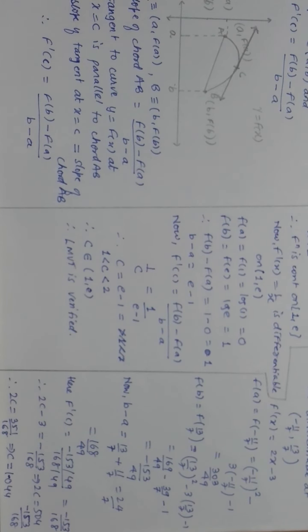because minus 11 by 7 is a negative value, and after 0 comes 13 by 7. So 13 by 7 is around, very near to 2, and this value is less than 2, greater than 1. So it very well falls between minus 11 by 7 and 13 by 7. Okay, so it follows LMVT, that is, LMVT is verified over here.